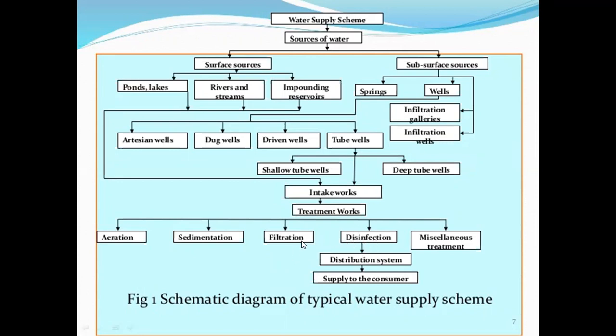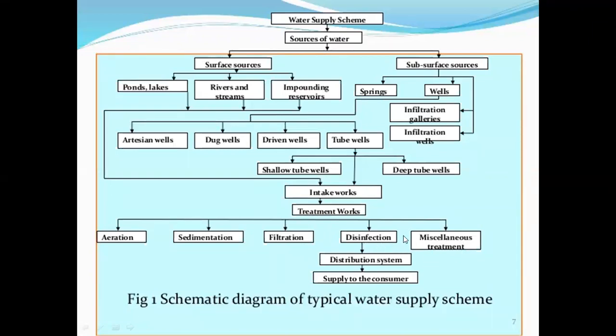After the filtration, water comes into the disinfection process. Then the bacteria or microorganisms which are not removed by the filtration are removed by the disinfection. For disinfection, some processes are used like chlorination, then miscellaneous treatments.